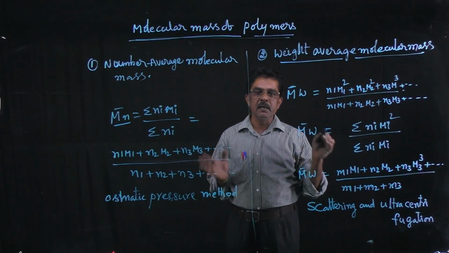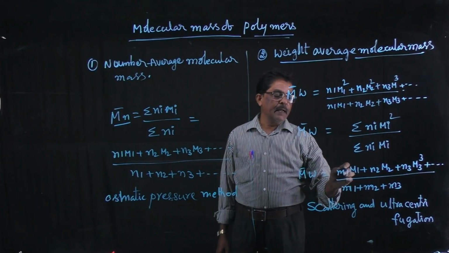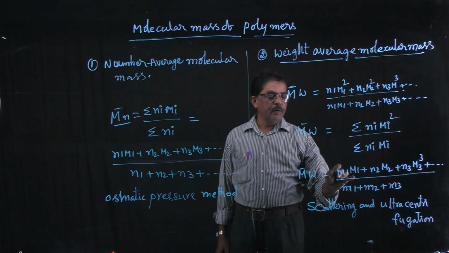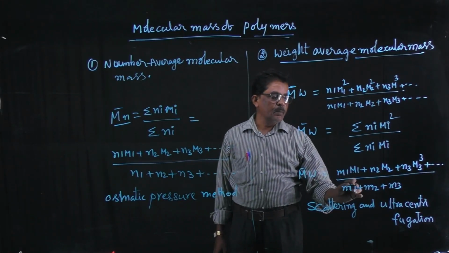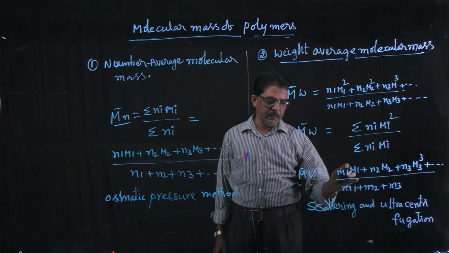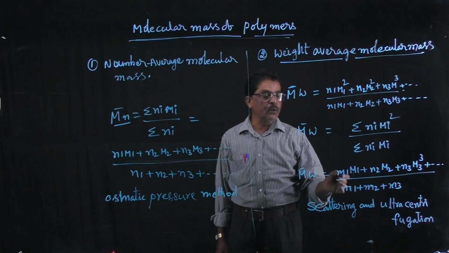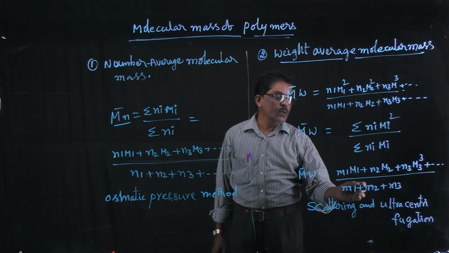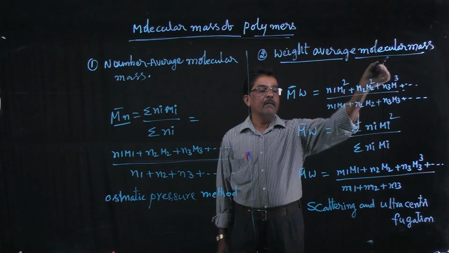It is defined as the product obtained by multiplying the molecular mass of each molecule with the weight of each molecule, divided by the total mass of the polymer. This is said to be the weight average molecular mass.